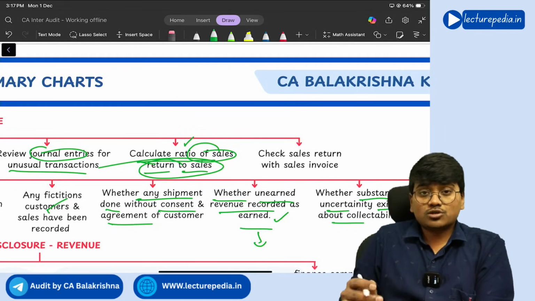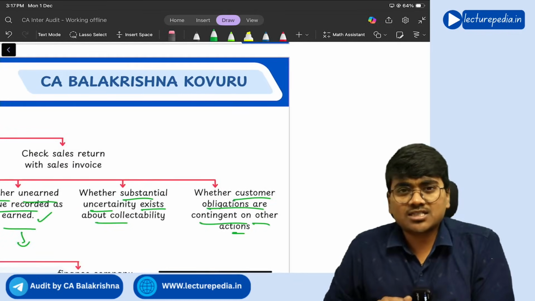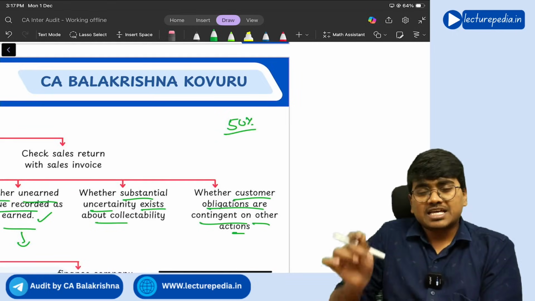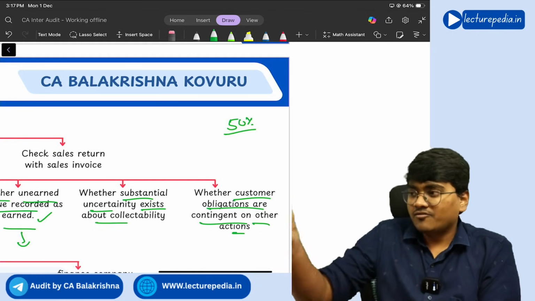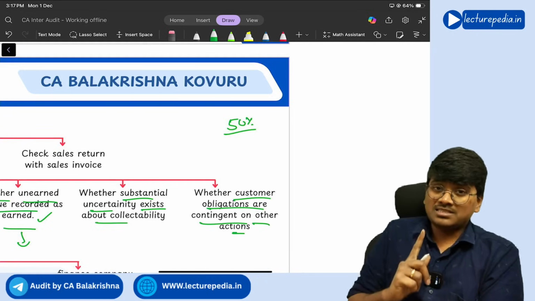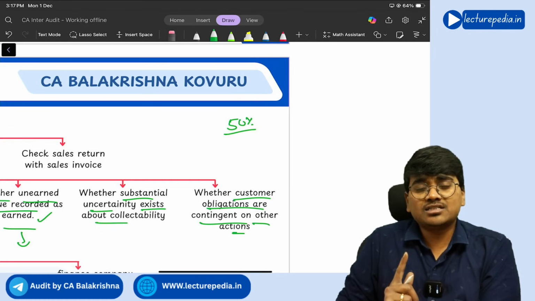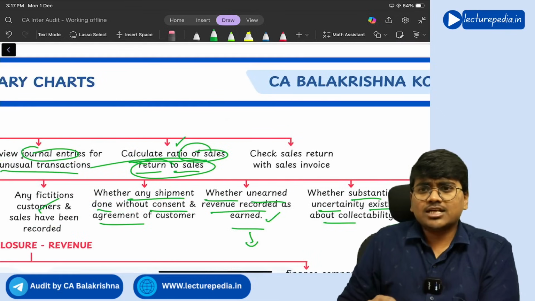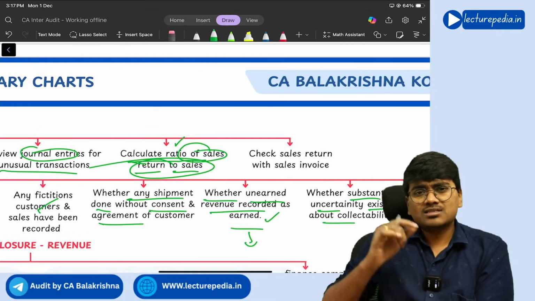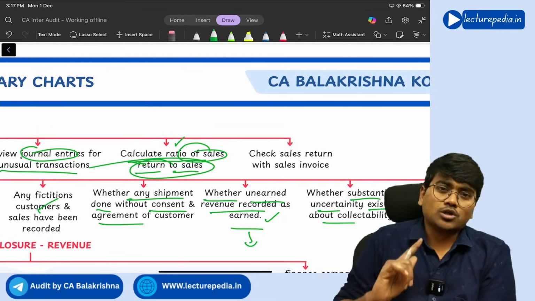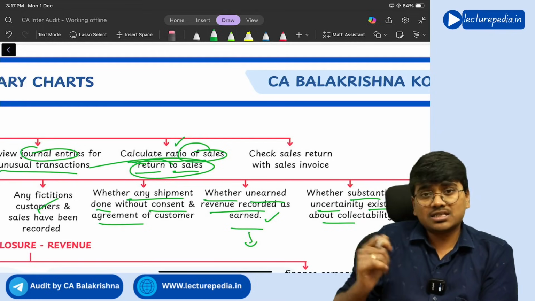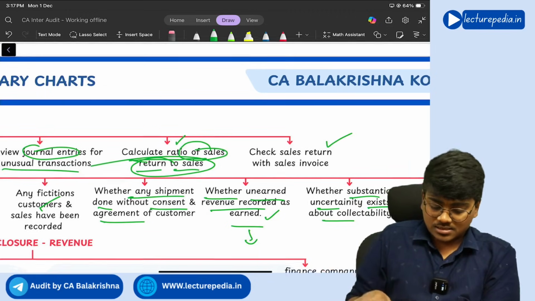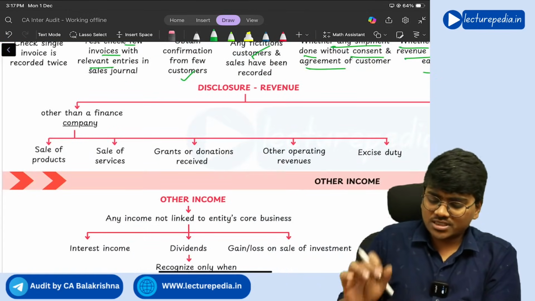See, this ratio should be low. If, for example, the sales return to sales ratio is 50%, that means for every 100 sales that you make, 50 sales are returned. It means that there is a high probability that the entity is showing fake sales. Correct? So to check that there are no fake sales, you should go through the sales return to sales ratio also, and check the sales returns that have come with the sale invoice. Understanding? Yes.